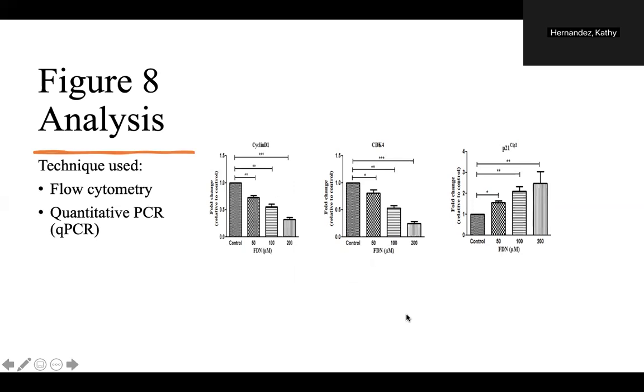In figure 8, the technique used was flow cytometry and quantitative PCR as well for gene expression. For flow cytometry, this technique relies on the principle that cells can be stained, as said previously, determining the proportion of cells in different phases of the cell cycle.